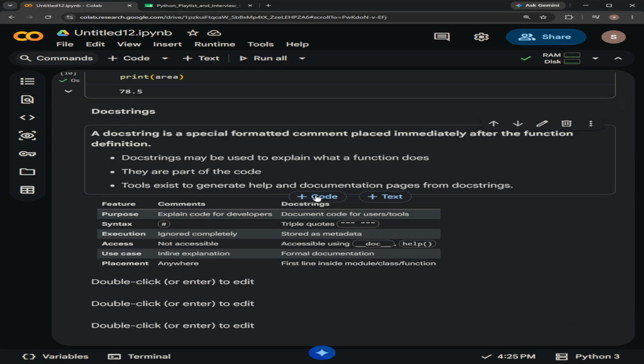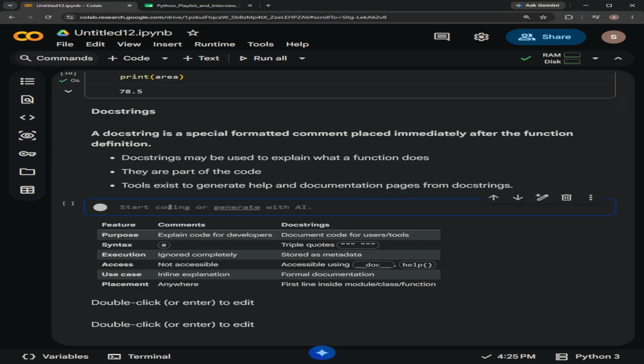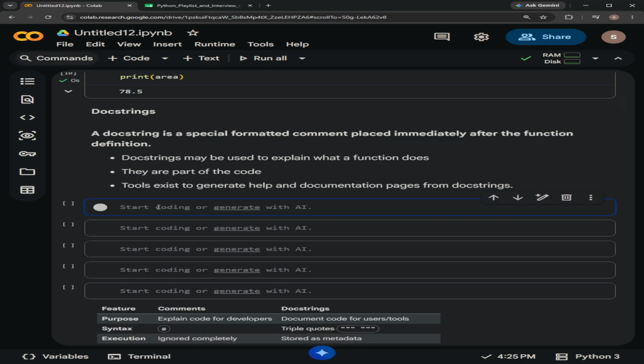Let's see some examples of docstrings. They are special string literals, written using triple quotes. Docstrings are usually written using triple quotes, whereas comments use a hash. As I explained earlier, with triple quotes, this is a docstring.